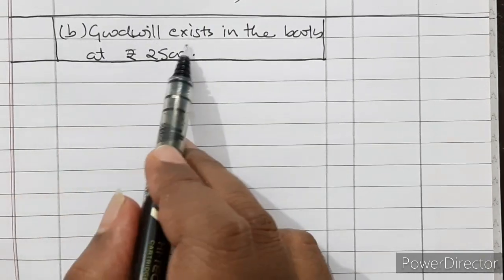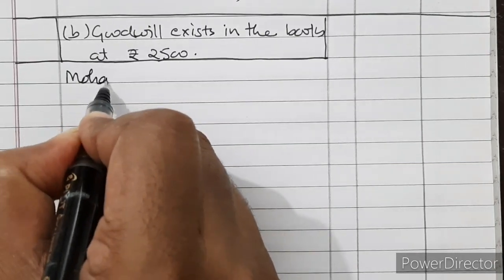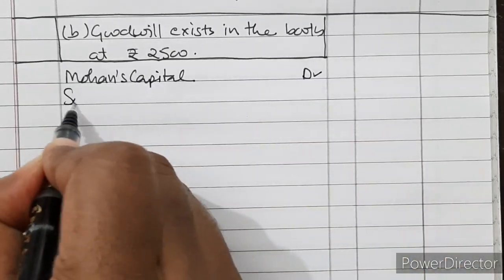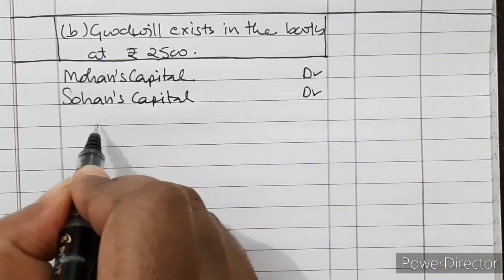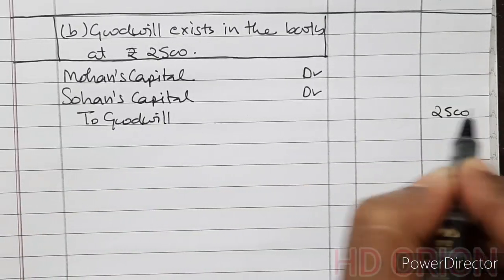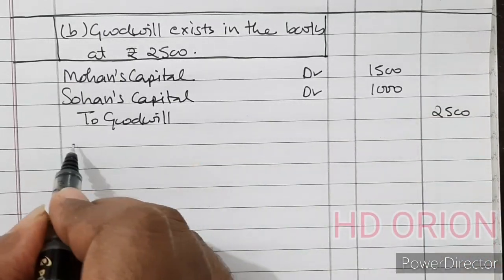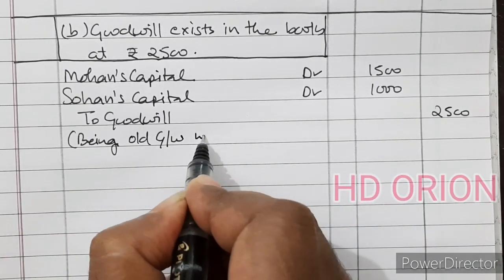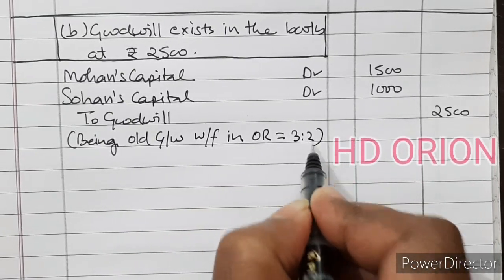Now case B, where goodwill exists in the book at rupees 2,500. So we will write off the goodwill first in old ratio. Mohan's capital account debited, Sohan's capital account also debited to goodwill account. It is 2,500 and old ratio is 3:2. So 1,000 and 1,500. Being old goodwill written off in old ratio, which is 3:2.